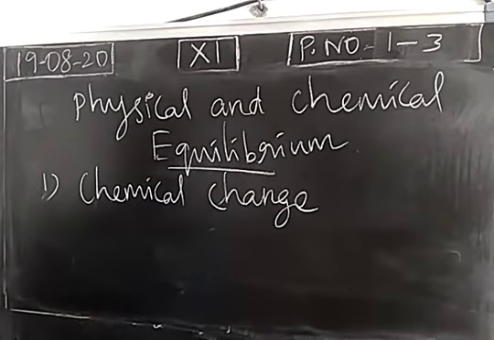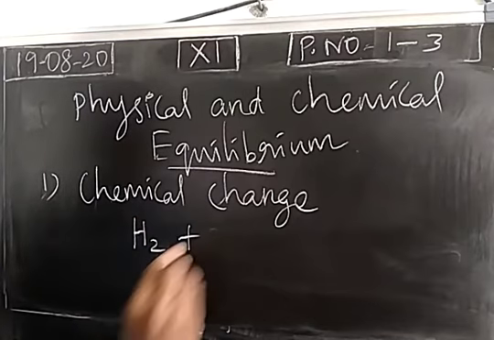So what is the basic difference between a physical and a chemical change? Physical change is just a physical transformation of a substance from one physical state into another physical state, mostly a reversible process. Chemical changes are nothing but chemical reactions. In most of the cases, it is an irreversible process. Right? Once sodium chloride is formed, again we cannot get hydrochloric acid and sodium hydroxide. So this is a permanent change in most of the cases. A few exceptions are there in chemical changes.